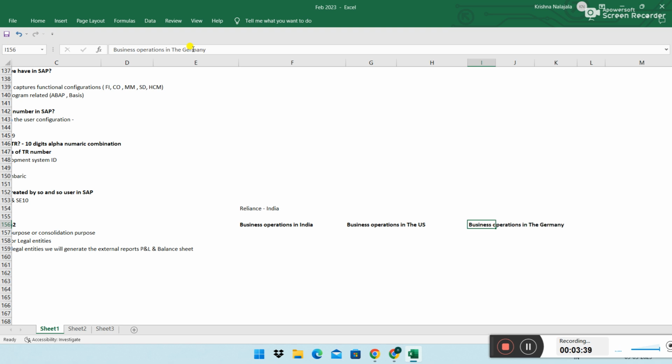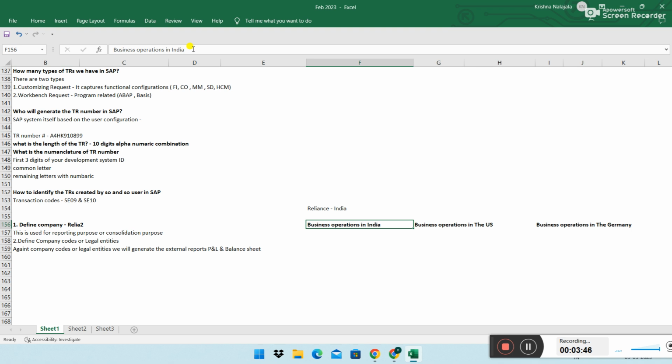They are doing business in India, in the US, in Germany, and likewise in multiple countries. Each country where you do business, we consider as one company code or legal entity.